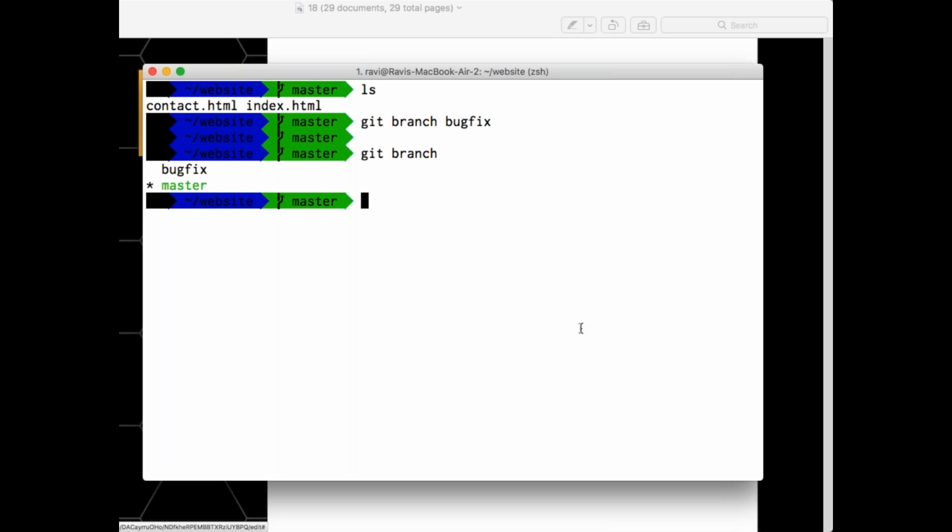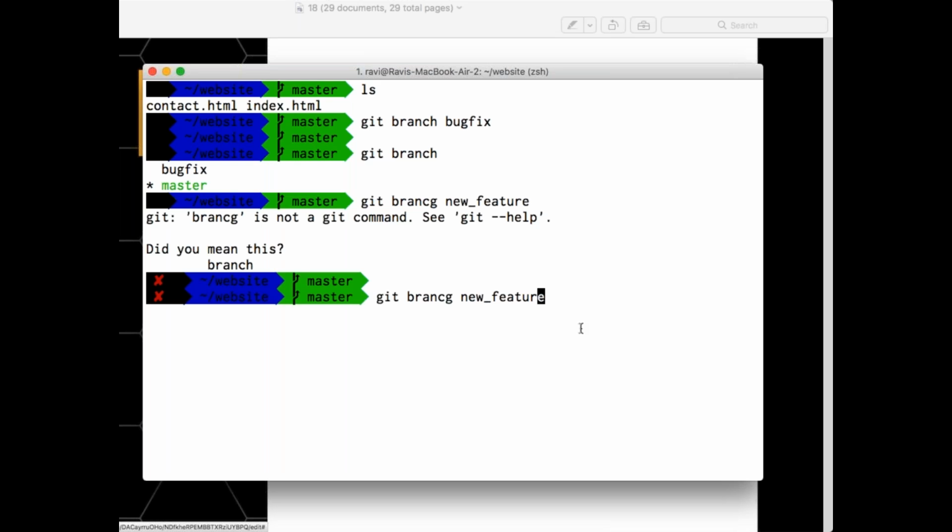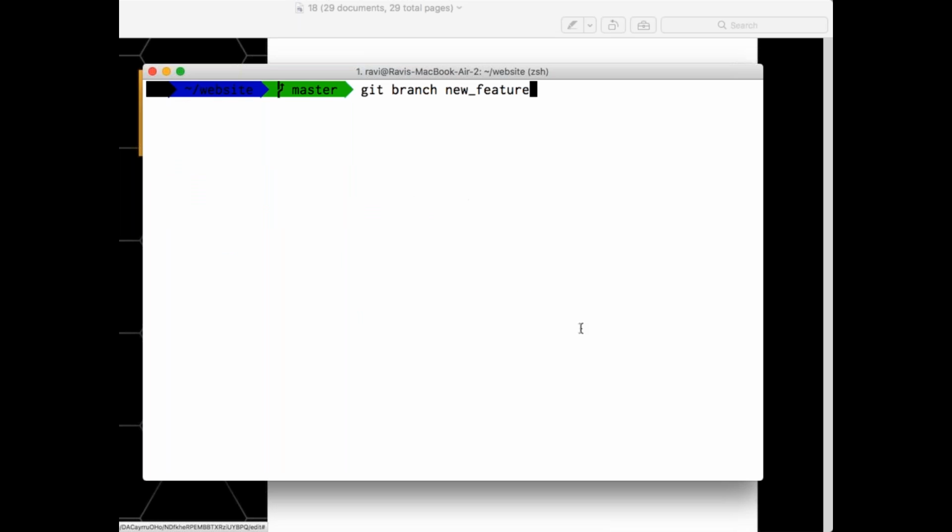Now, if I say git branch new underscore feature, I'm creating one more branch. Just checking the spelling. I created one more branch. Now if I say git branch, I currently have three branches with me. Now how can you move across different branches? That is important.